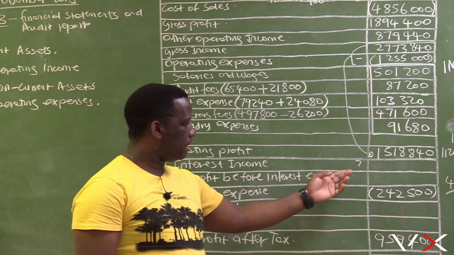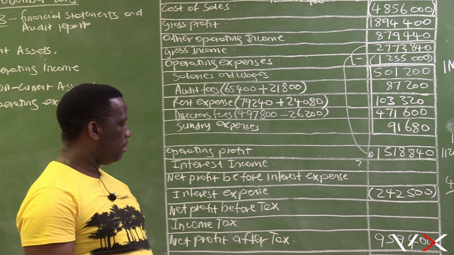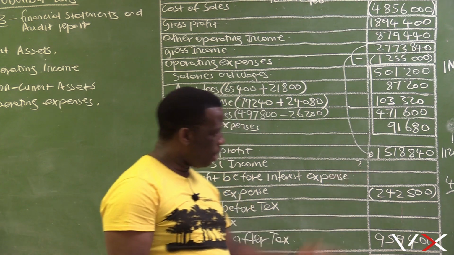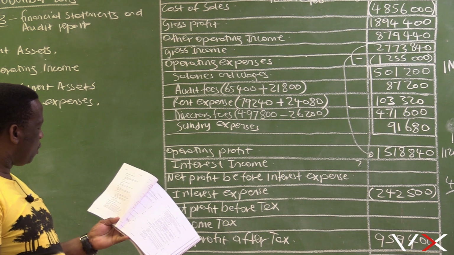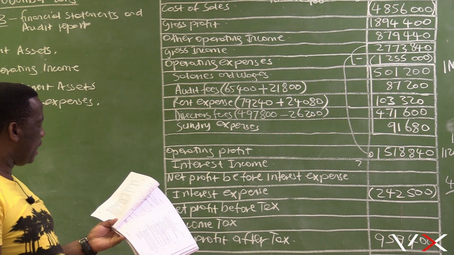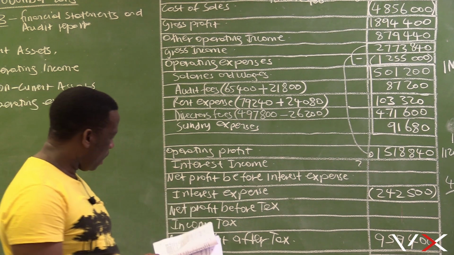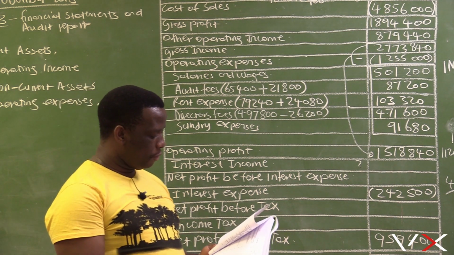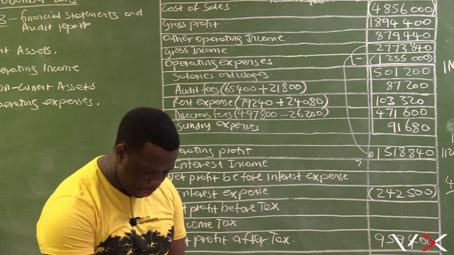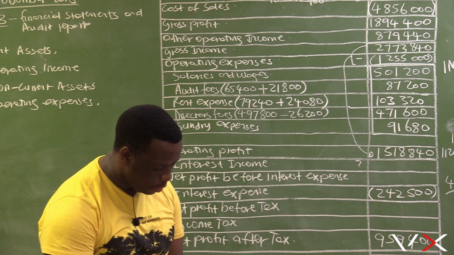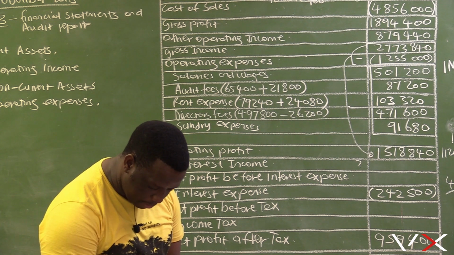So let's now start from the bottom and go up, because some of the amounts are missing here. If we had the interest income, we would have recorded it and then gone down. But because these amounts are missing, let us start from here and go up. Then we'll be able to solve for the missing amounts. We are told that the correct net profit after tax is 959,400. Income tax for 2018 is not given, but we are told that 31,300 is still due to SARS. How much was paid to SARS?